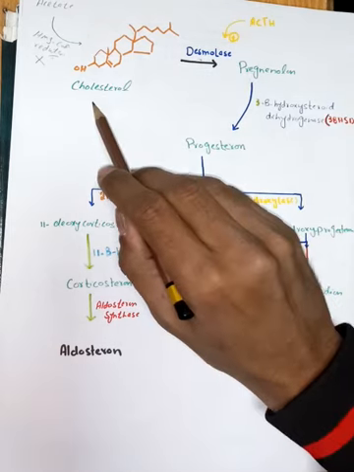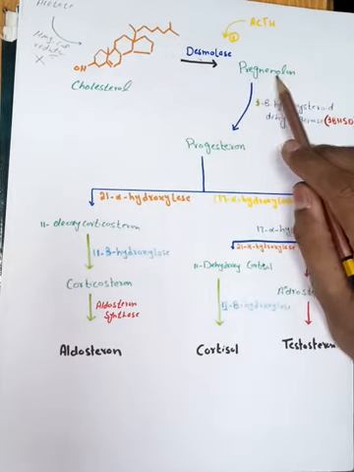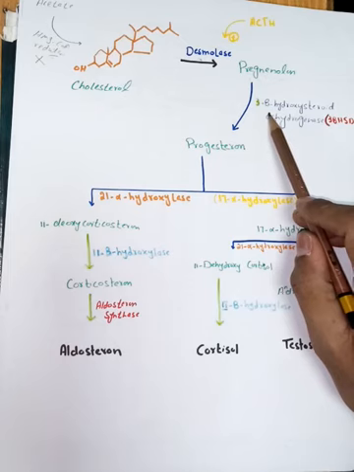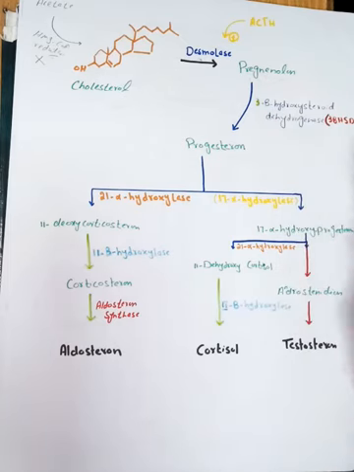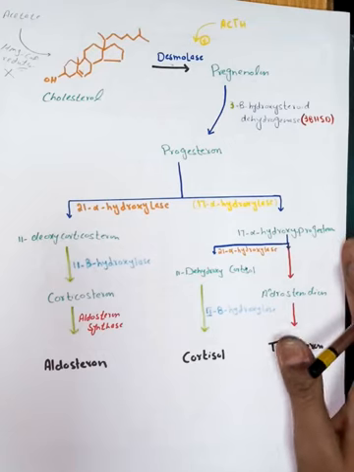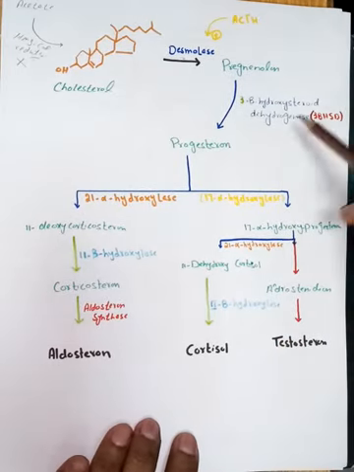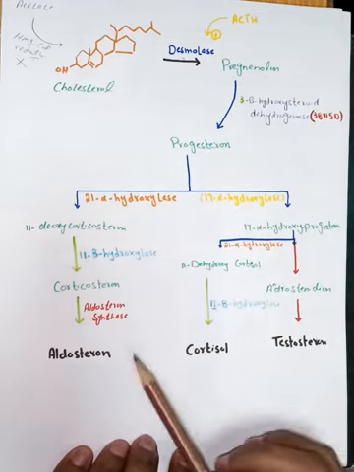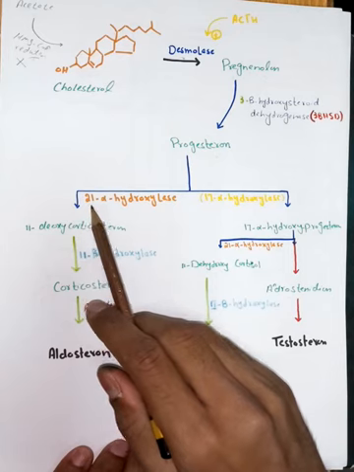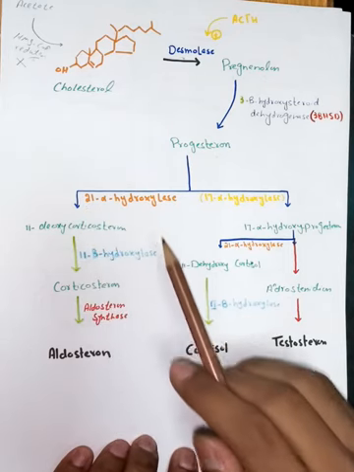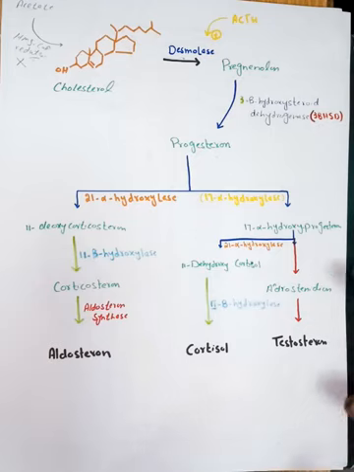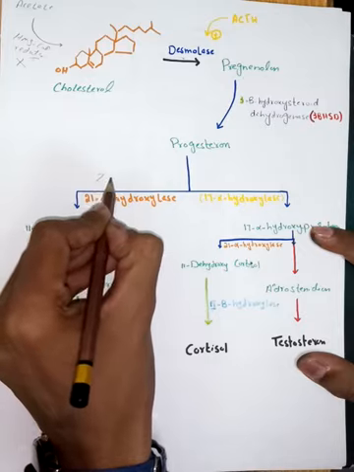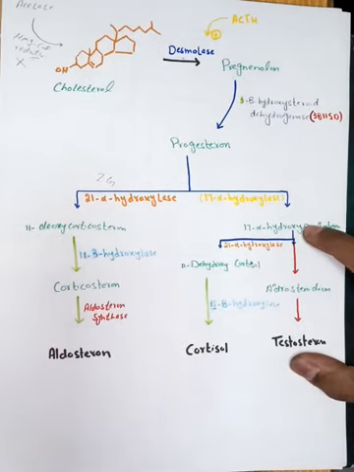Okay, cholesterol will be converted into pregnenolone, and then pregnenolone will be converted into progesterone with the help of the enzyme beta hydroxysteroid dehydrogenase. Now, this progesterone can be acted upon by the 21 alpha hydroxylase enzyme present in the zona glomerulosa.